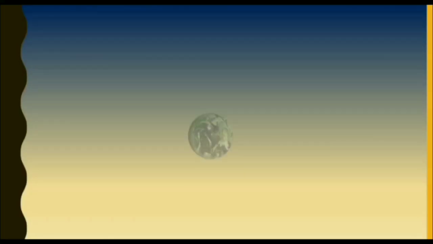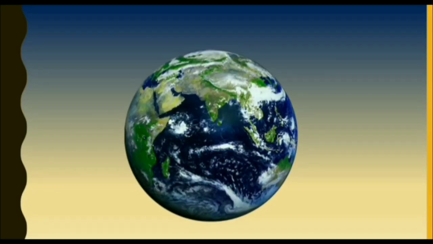Our Earth is a terrestrial planet. Children, all the inner planets are terrestrial planets, that is Mercury, Venus, Earth, Mars, because all these planets are made up of silicate rocks or metals. That is why these are called terrestrial planets. The other four planets are gaseous planets. They are bigger planets also. The Earth also has the highest density, the highest surface gravity, the fastest rotation and the strongest magnetic field.